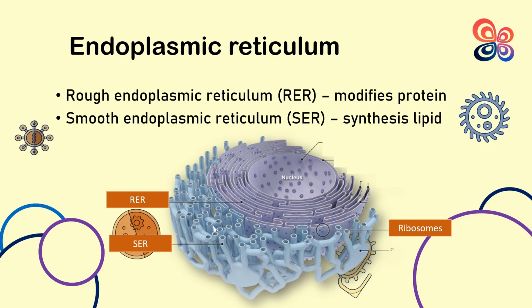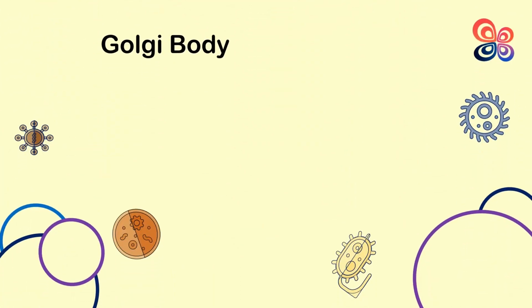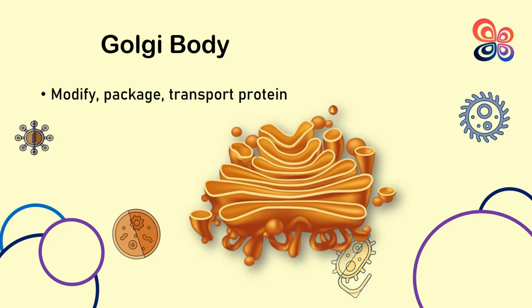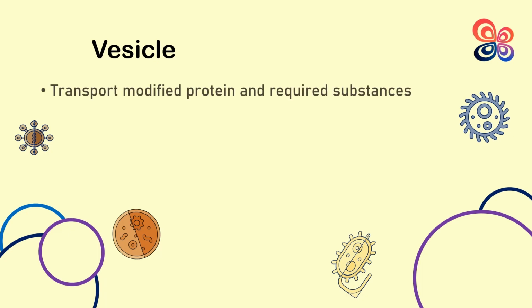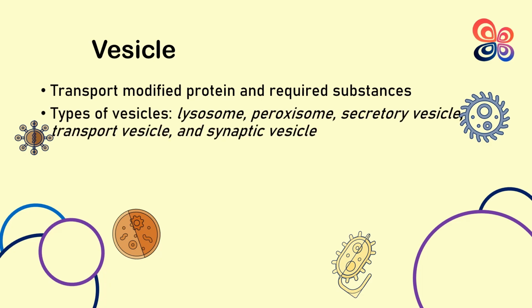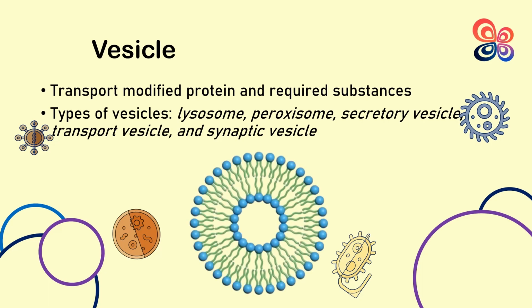Golgi apparatus. The Golgi apparatus is in charge of altering, classifying, and packaging proteins and lipids for intracellular transit or extracellular secretion. A vesicle is a tiny sac with a membrane that is present in cells. Vesicles play a role in a number of cellular functions, including the transport, storing, and secretion of chemicals. Vesicles can be divided into various sorts according to their size and purpose. The most typical vesicle kinds include lysosome, peroxisome, secretory vesicle, transport vesicle, and synaptic vesicle.